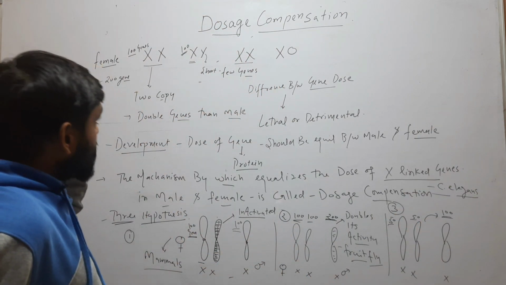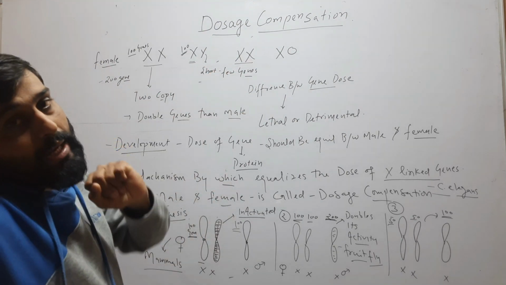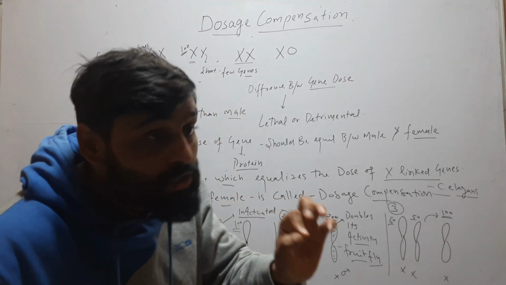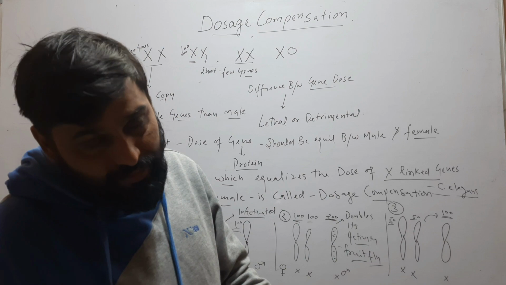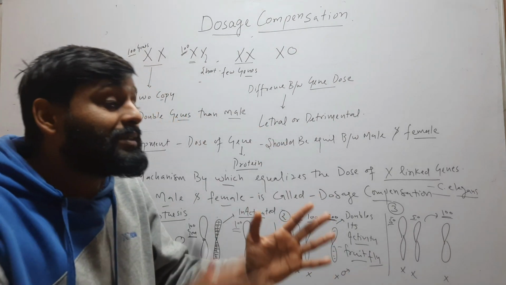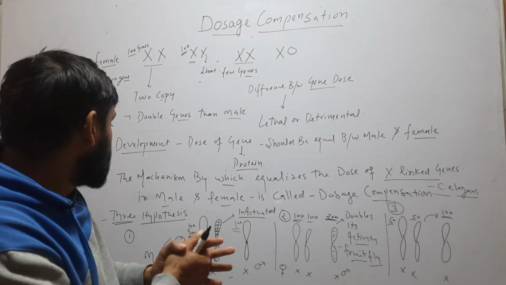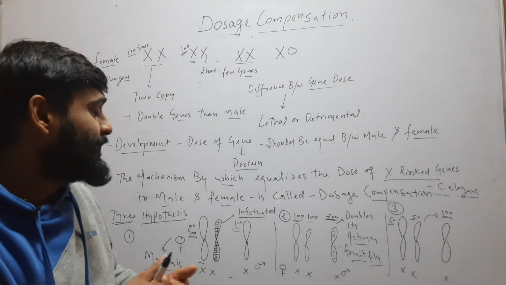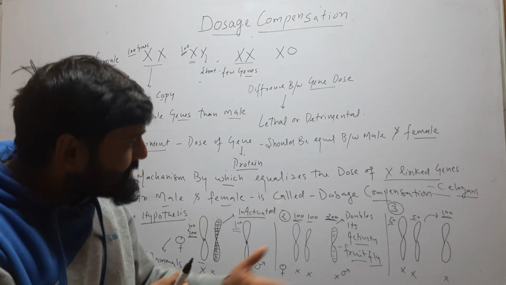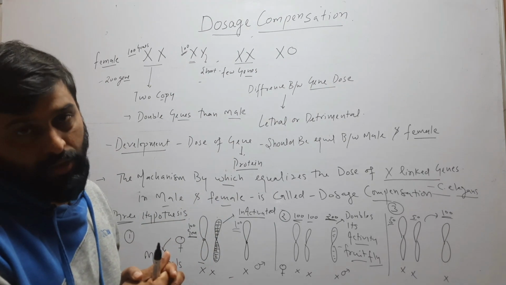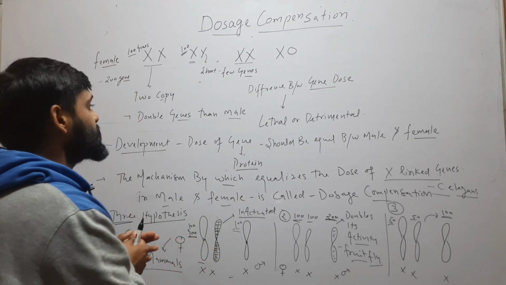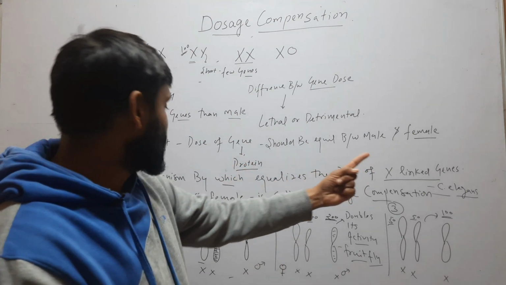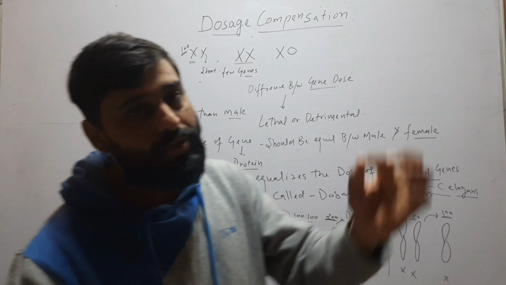So what is dosage compensation? We know that in XX, XY and XX, X naught type of sex determination, there is a problem in gene dose, because female have double gene dose and that is detrimental. So how is it equalized? It is equalized by these three hypotheses. One says inactivation of one, another says hyperactivation of one, and the third says reducing its activity to half. So this is dosage compensation. Dosage compensation is a mechanism by which animals equalize the dose of X-linked genes in male and female. This is called dosage compensation.